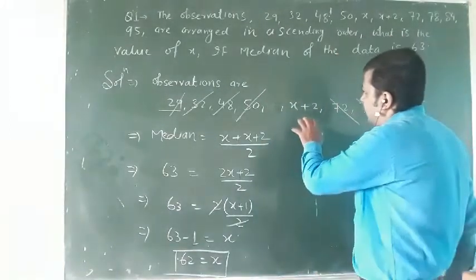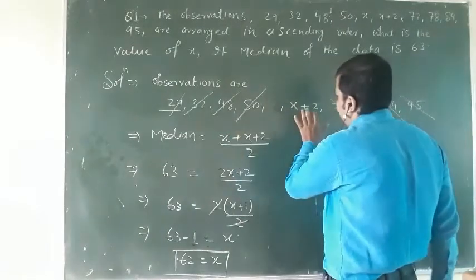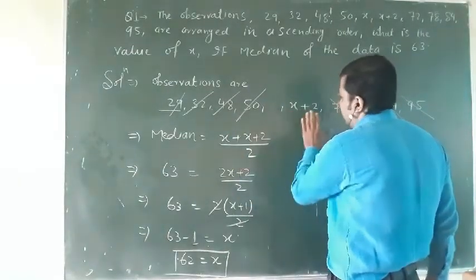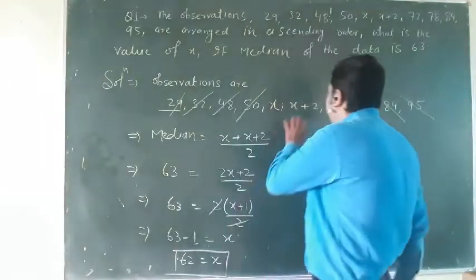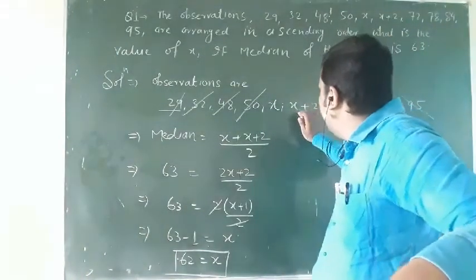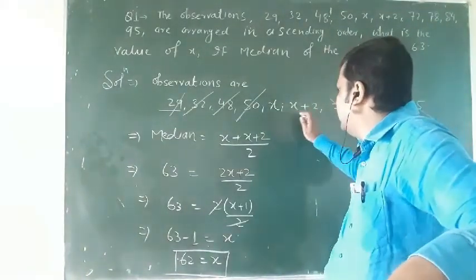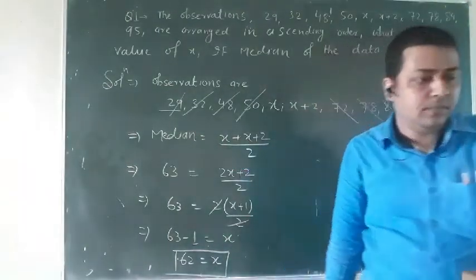In that case, you just write that term and compare it with the median: the median is equal to x plus 2, so x will be 63 minus 2. This is the method.